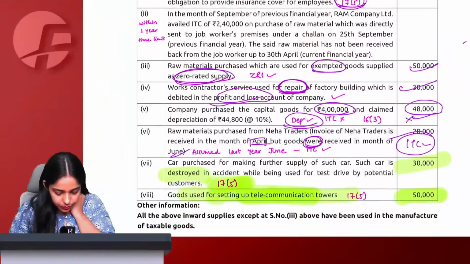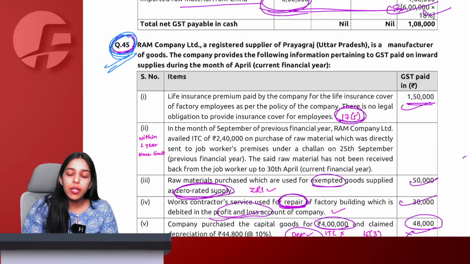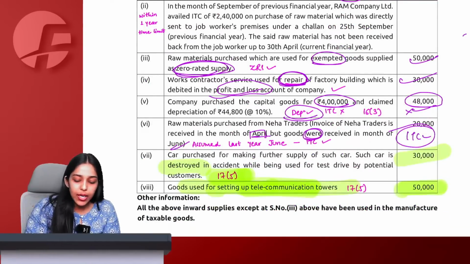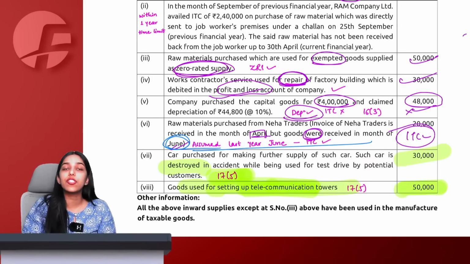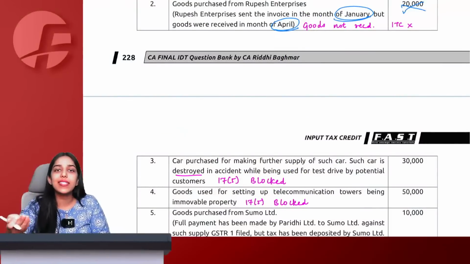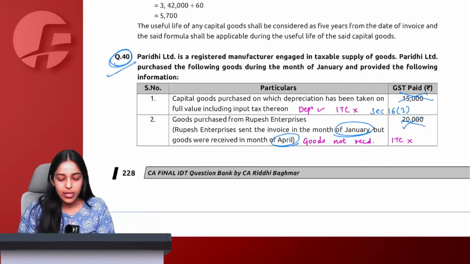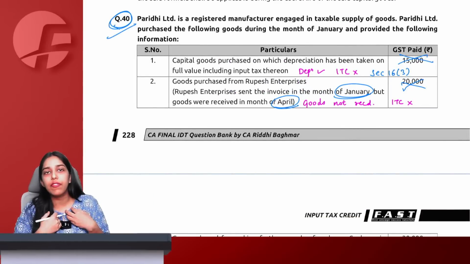Anyone? See here. Question number 45. In question number 45, they've assumed as if this June is for preceding financial year. And the similar language question here, they are assuming that April will be now the next April which is going to come. Now they are not assuming that this is the April of preceding financial year. Yes. So it is all ICAI playing games with our feelings.